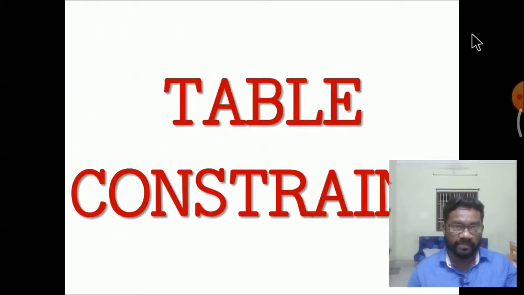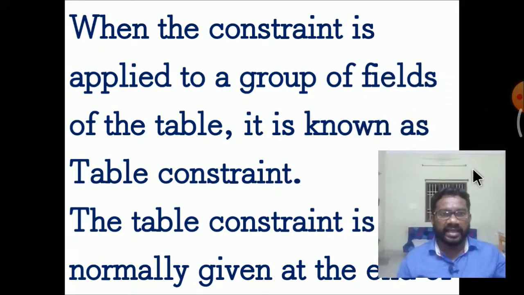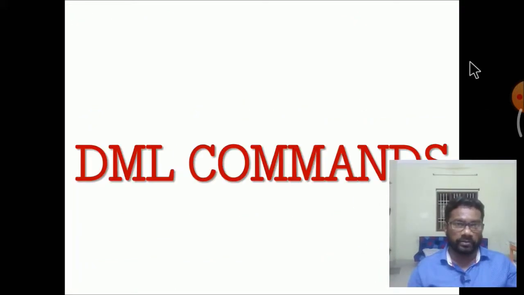Table constraints: when a constraint is applied to a group of fields, not to a single field, it is known as a table constraint. The table constraint is normally given at the end of the table definition.